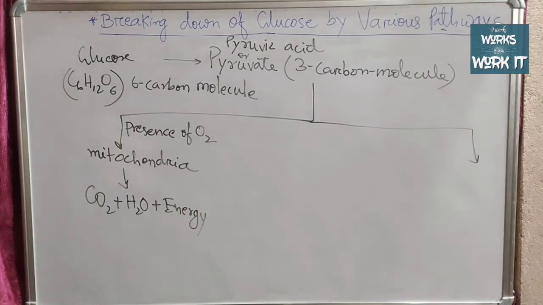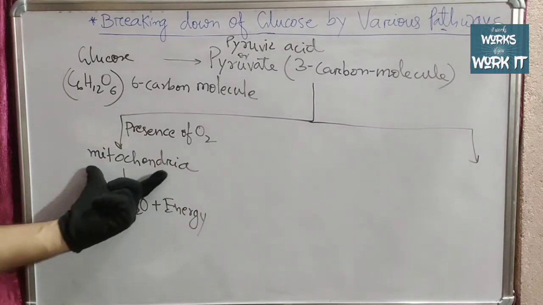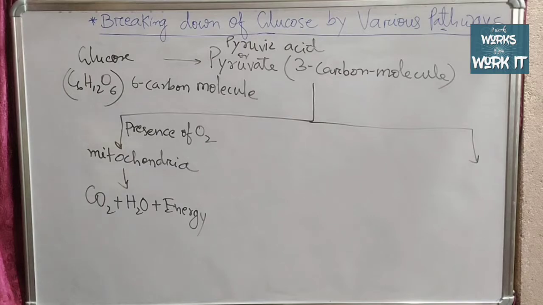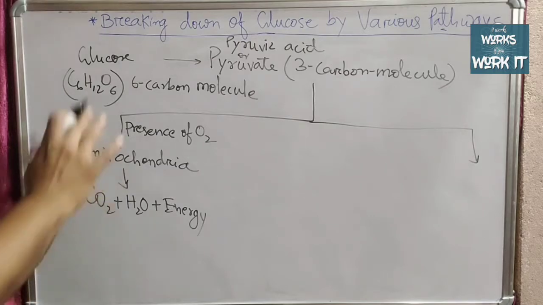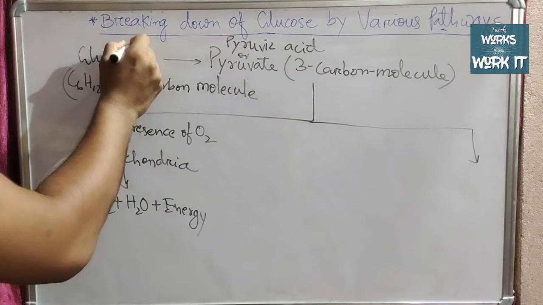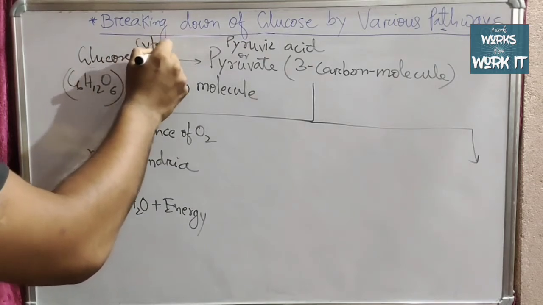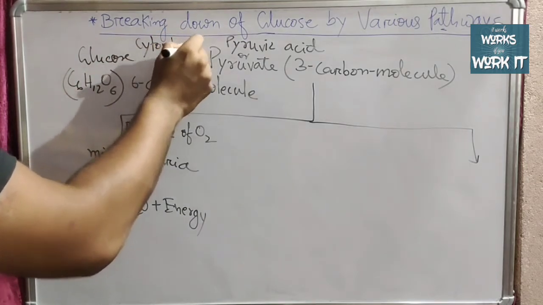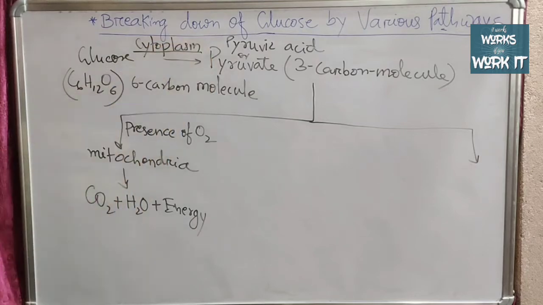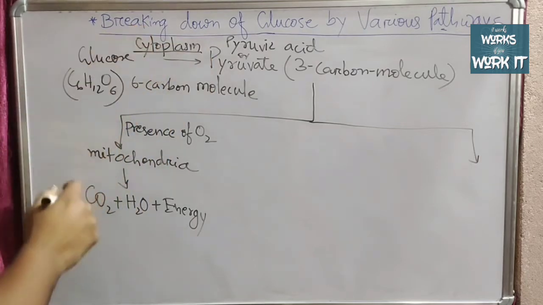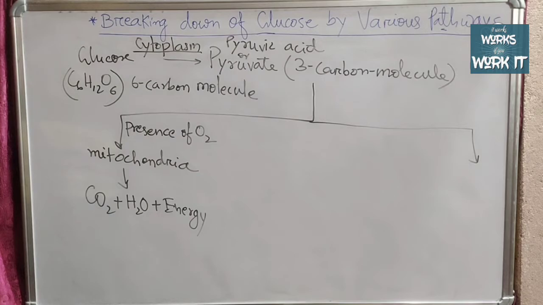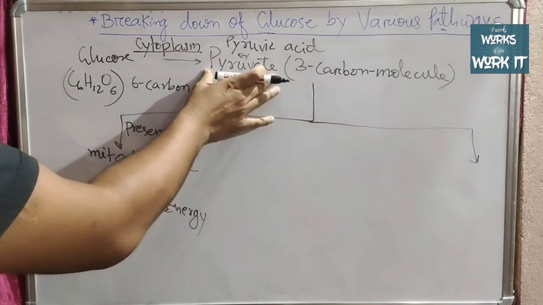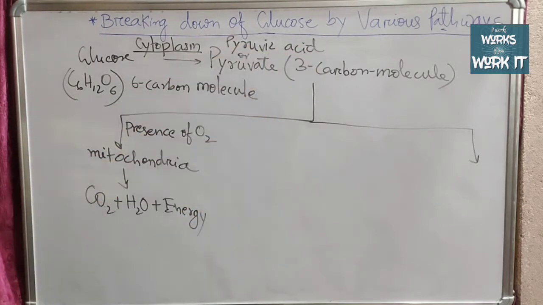Mitochondria is a cell organelle present in the cytoplasm of the cell. The beginning of the process of breaking down of glucose starts in the cytoplasm. When it starts breaking down, it first breaks down into pyruvate or pyruvic acid, the first output in the breaking down of glucose.